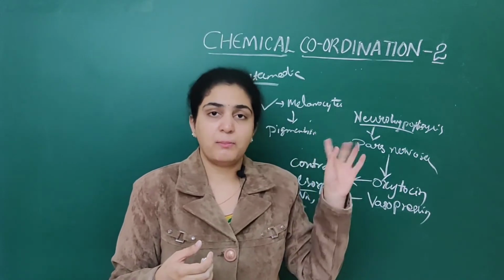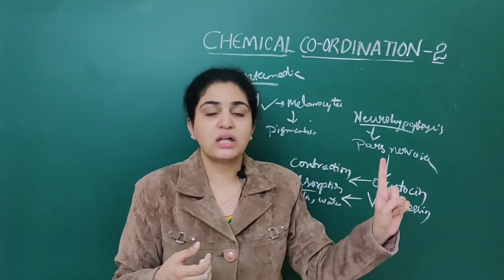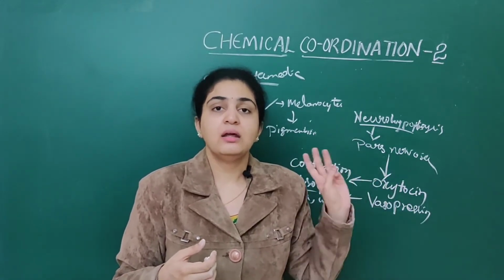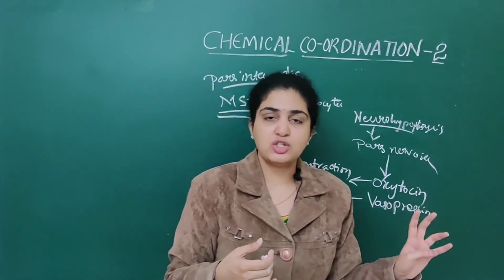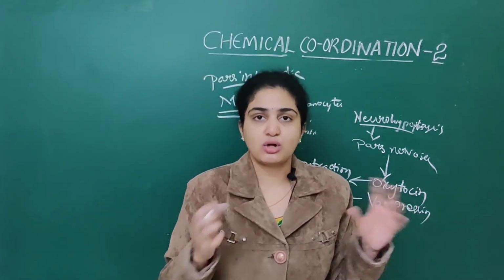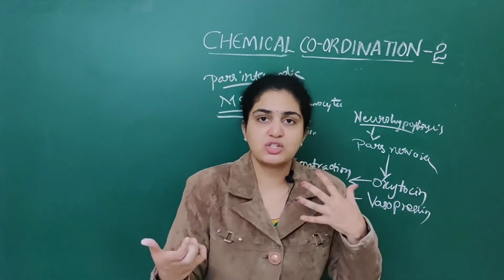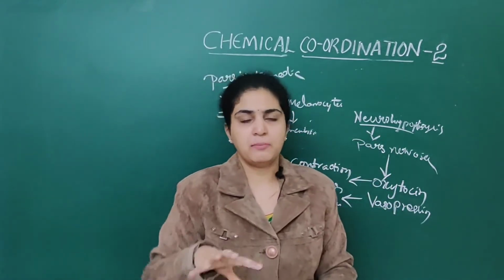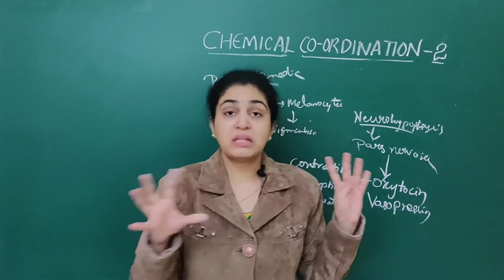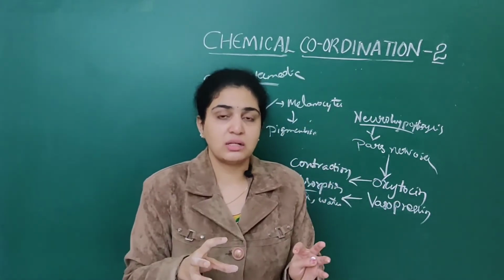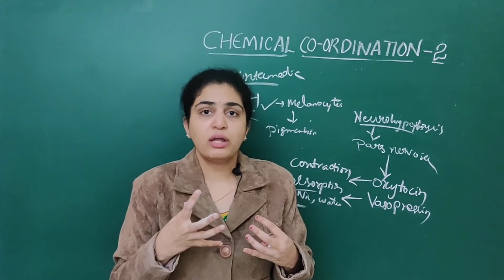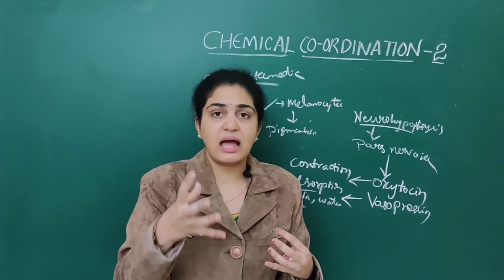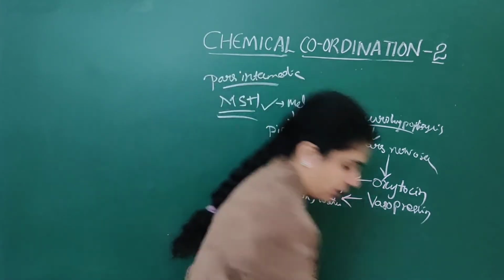Whereas for the pars distalis, it is growth hormone, prolactin, TSH, ACTH, FSH, LH, all ending with H. Mostly MSH only comes under intermedia. So simply like that you can remember; this is mainly about the pituitary gland. Next we are going to deal with the main gland, which is called the adrenal gland.